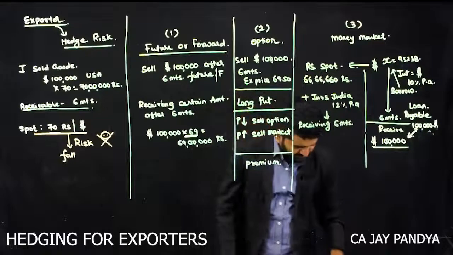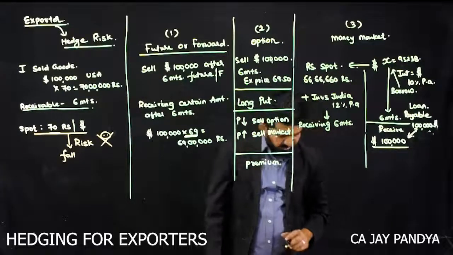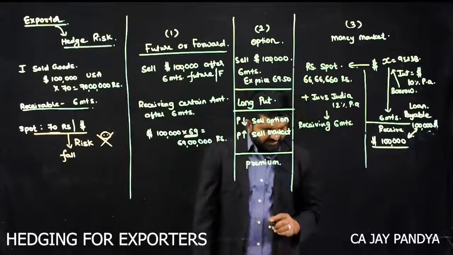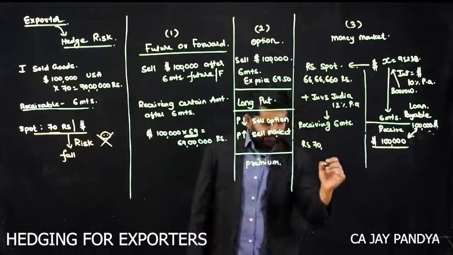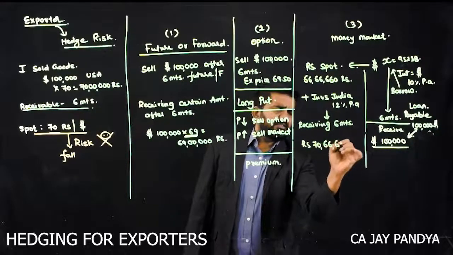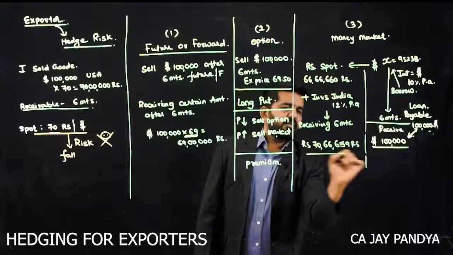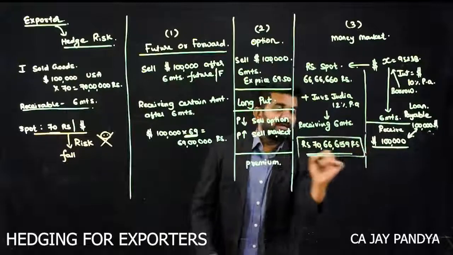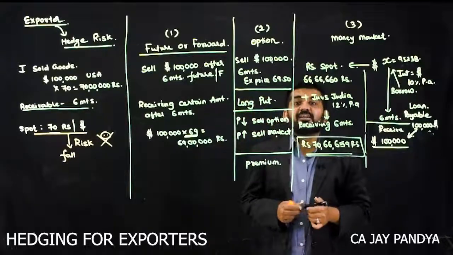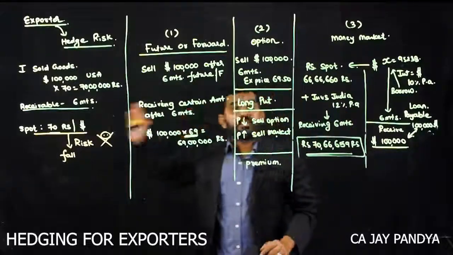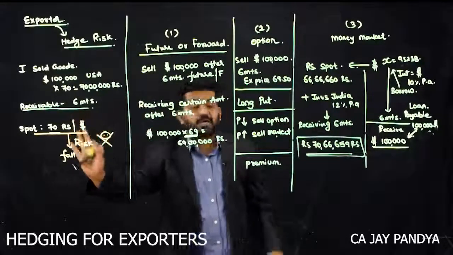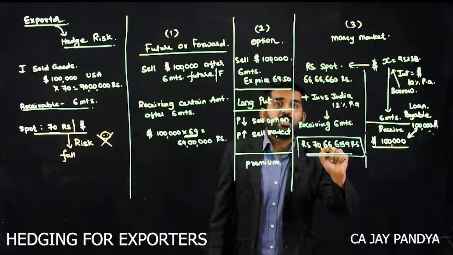It will be plus 6%, which is 70,66,659 rupees. And there is no risk in receiving this amount. This is a certain amount. Whatever is the market price of the dollar after 6 months, you will be receiving this amount in rupees.